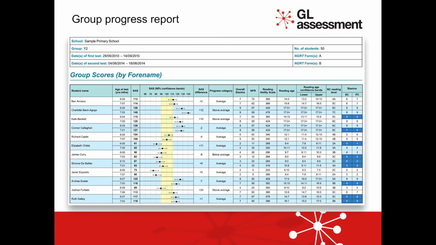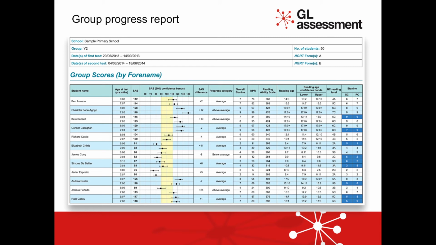The Group Progress Report for Teachers has a similar format to the Group Report for Teachers with a couple of major differences. The table has as its focus changes in standardized scores from one administration of the assessment to the next. This could be from one year to another or over a shorter period, such as a term, following an intervention program perhaps.